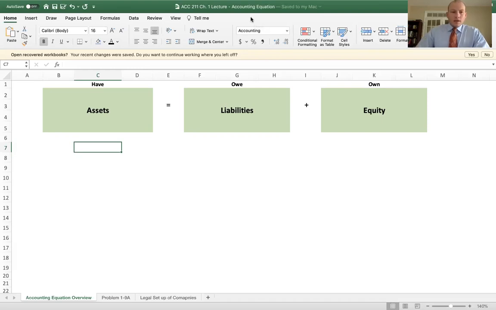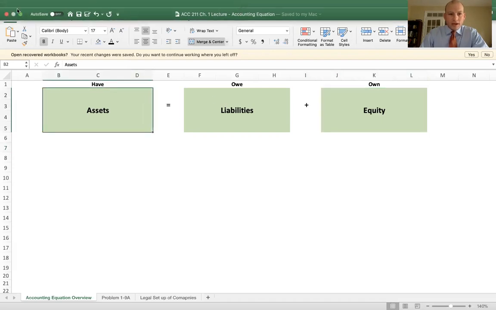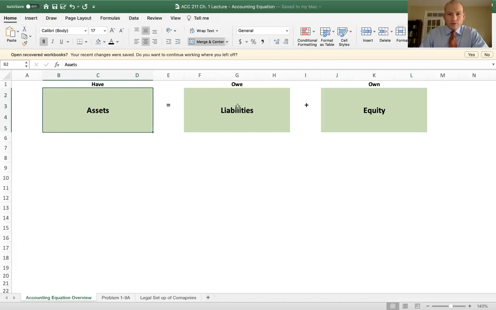All right. So accounting operates completely around one mathematical equation. The good news is it's a simple equation. It's assets equals liabilities plus equity. Assets equals liabilities plus equity. So assets are what you have, liabilities are what you owe, and equity is what you own.